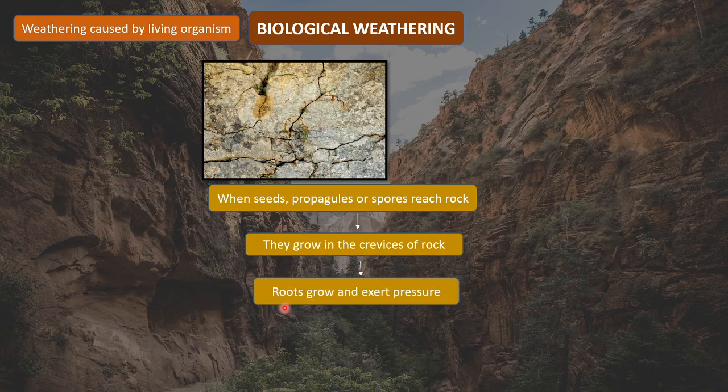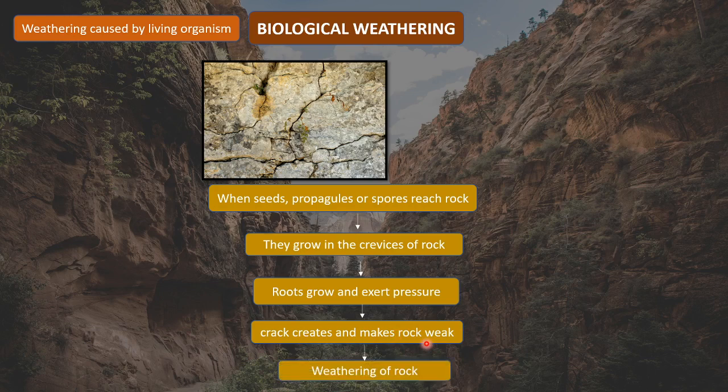and this leads to the growth of the root, and these roots ultimately exert pressure over the rock. Due to that pressure, a crack gets created, and these cracks make the rock weak, right? This weakness leads to withering of the rock.